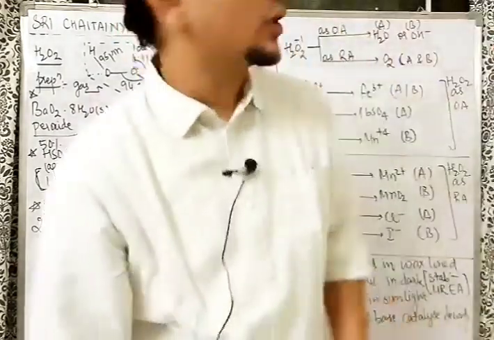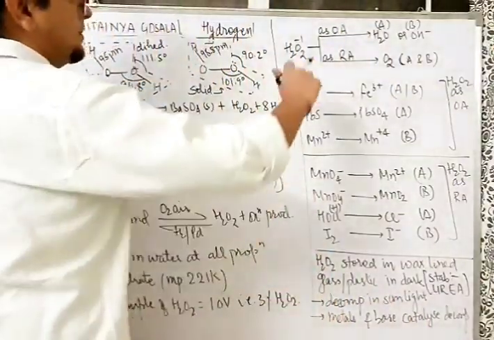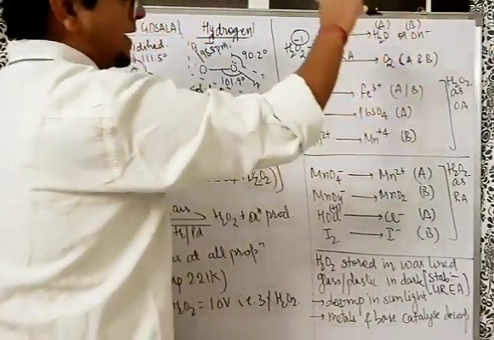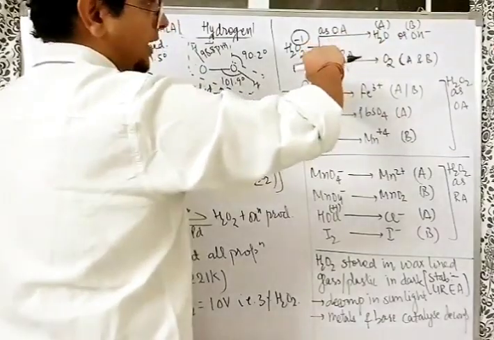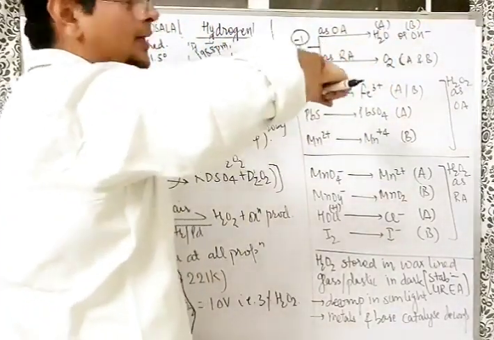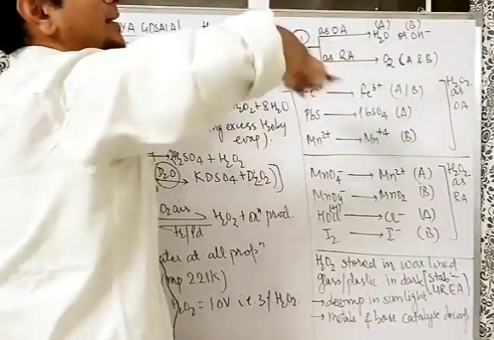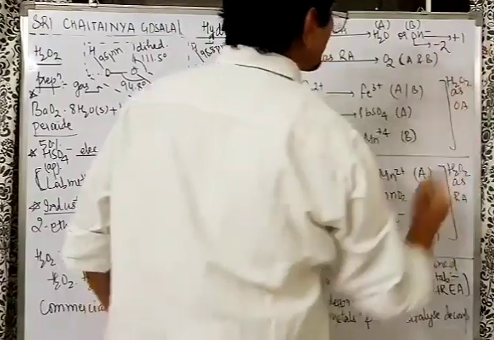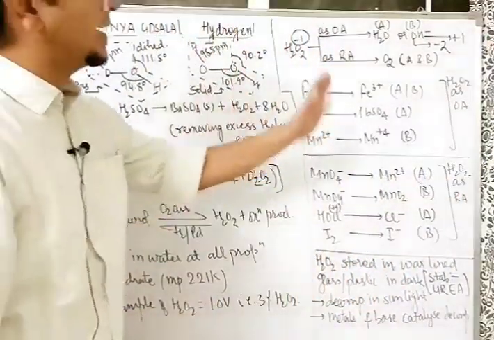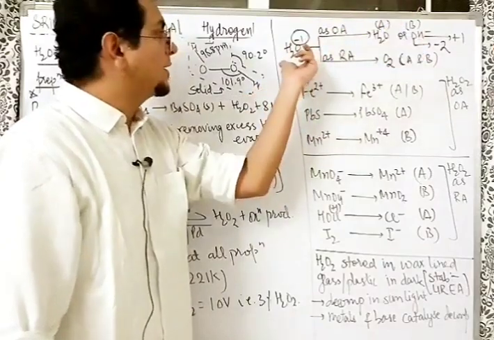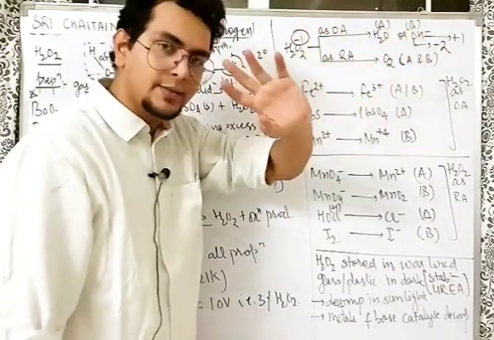Going ahead, about the reactions here. See, H2O2 can go from -1 to -2. In -2 it has two options. It can become water in -2 or OH minus. But sir, in OH minus only -1 is there, no? The charge on OH is -1, where oxygen is -2 and hydrogen is +1, so net -1 is coming. So understand, the oxidation state of oxygen in both cases is -2. So here H2O2 can become water or OH minus.